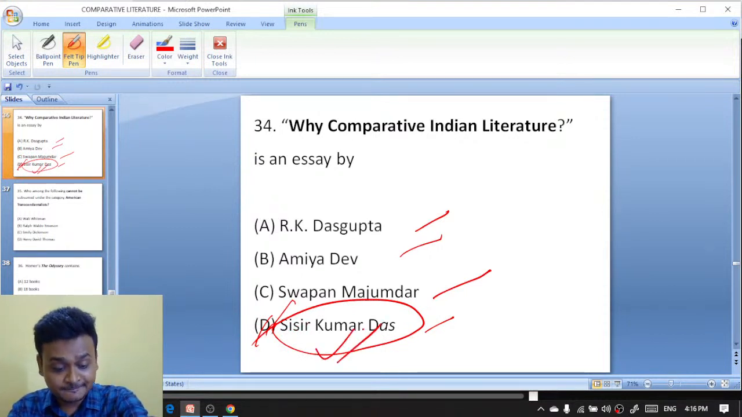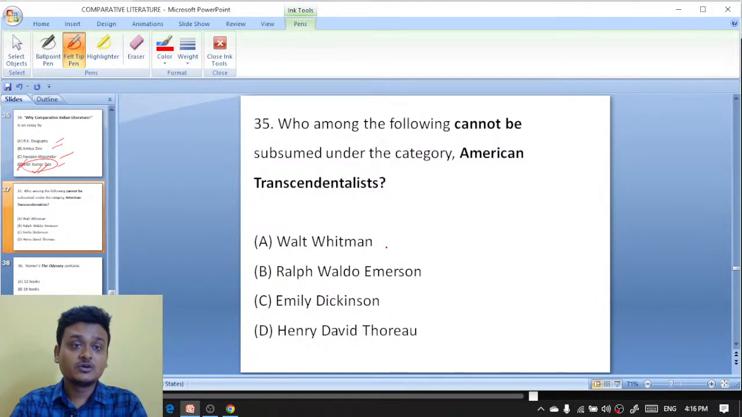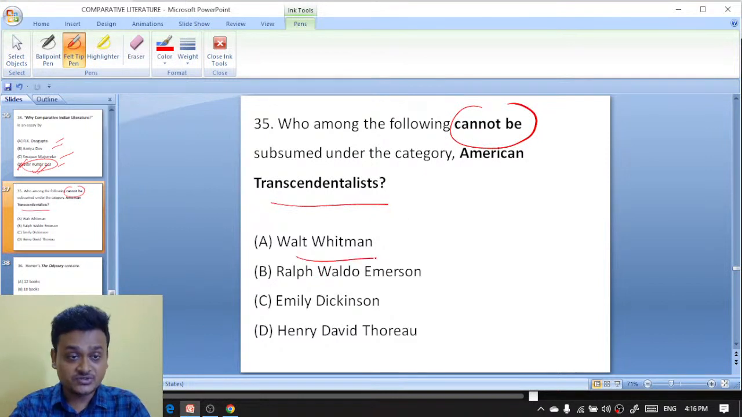Moving on to question number 35. Who among the following can't be categorized under the category of American transcendentalist? Who are not American transcendentalist? Walt Whitman, who is known as the father of free verse?